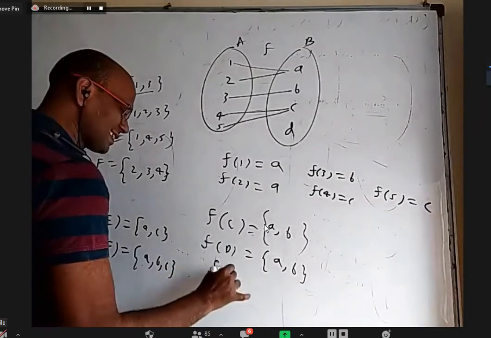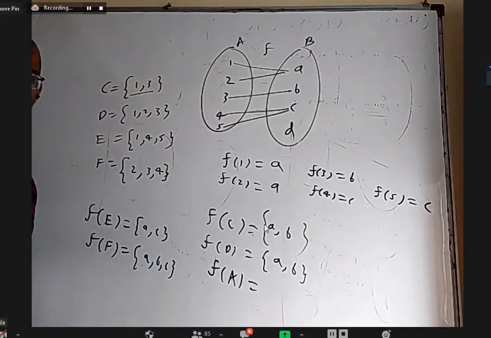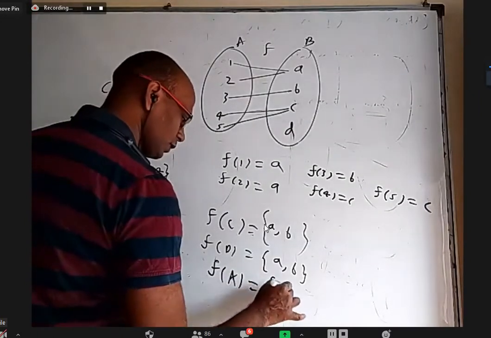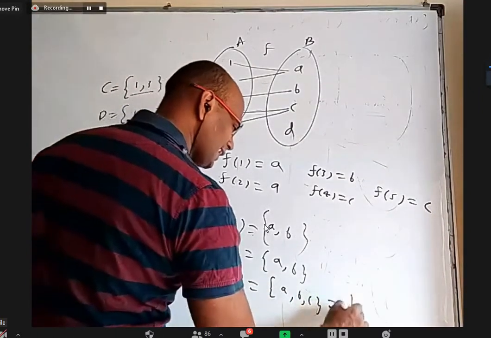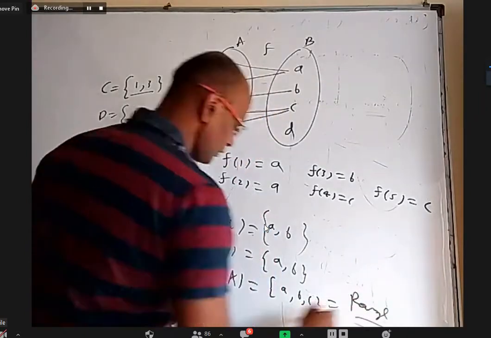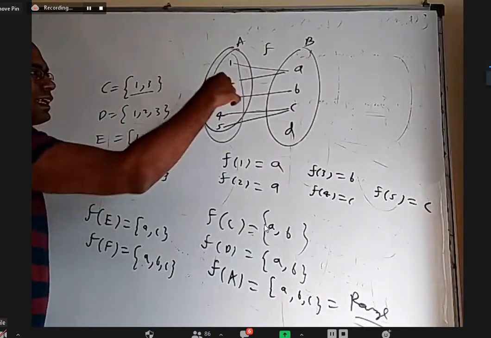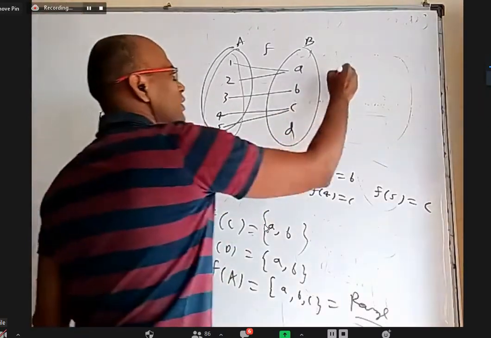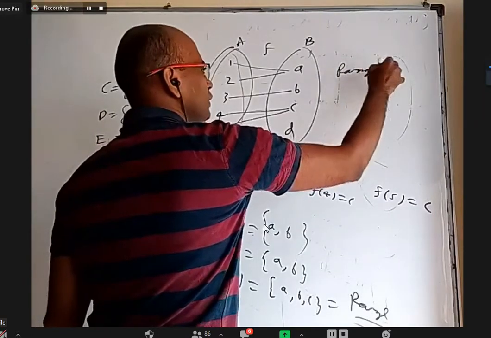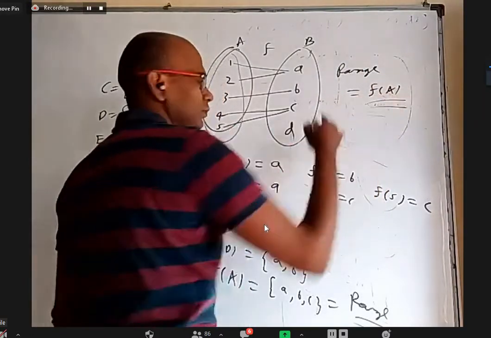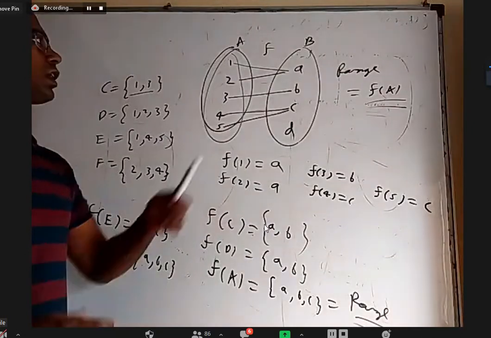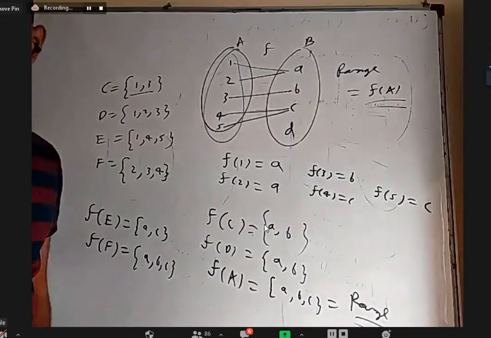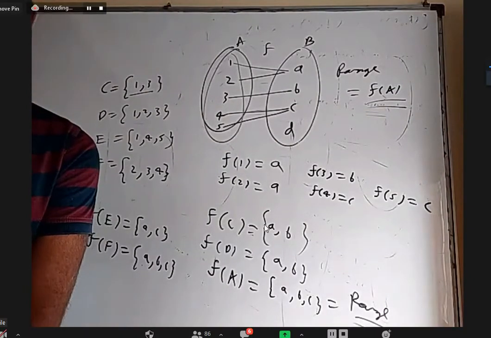What is f of the full set A? A comma B comma C. And that is exactly called the range, by the way. You take the full set A, find their images, only images, put them in one set. So if somebody asks what is the definition of a range, you can simply tell f of A, nothing else. You take all the images of the domain, put them in one set, that is called range. You can see that kind of definition here.